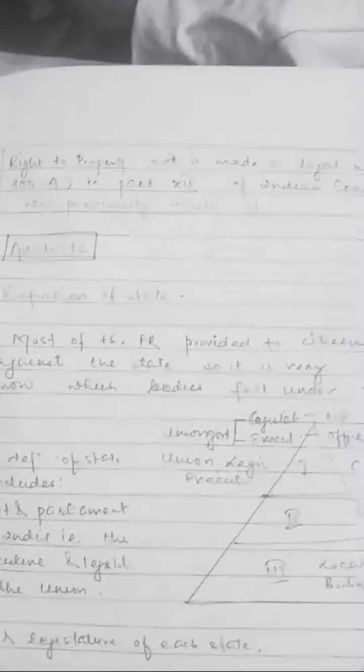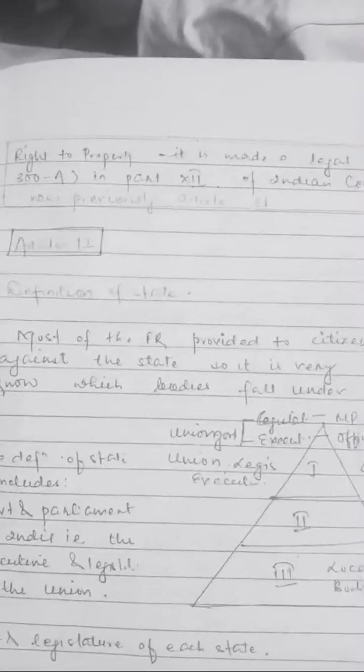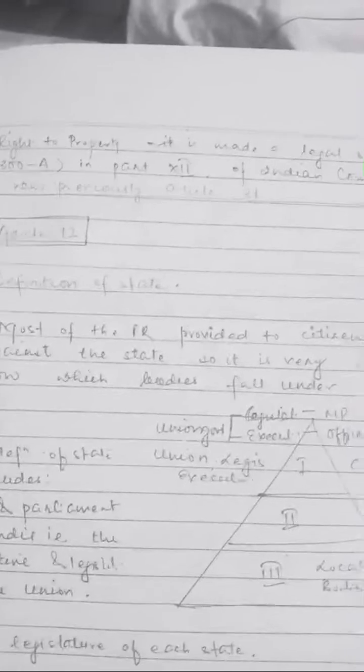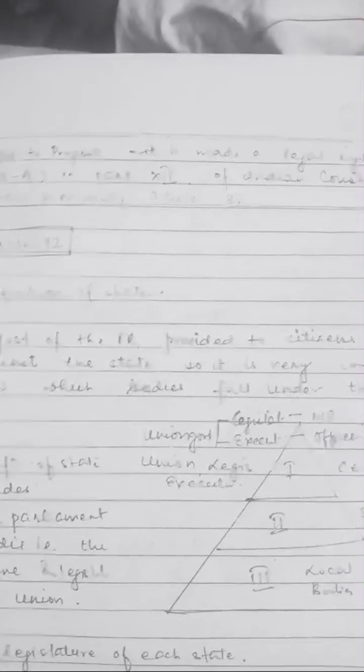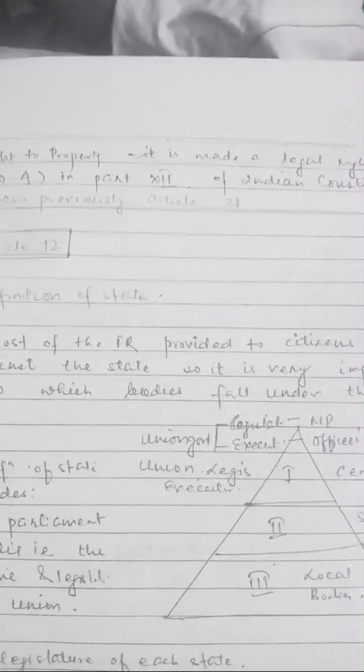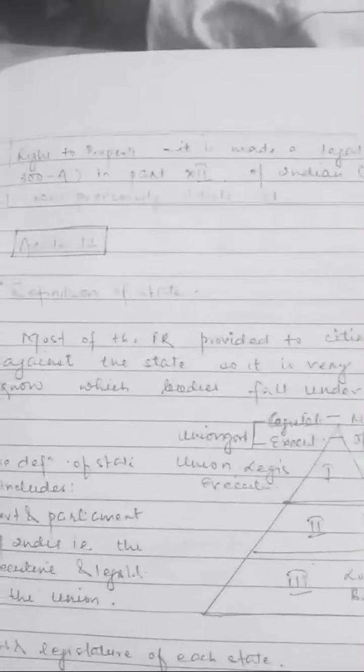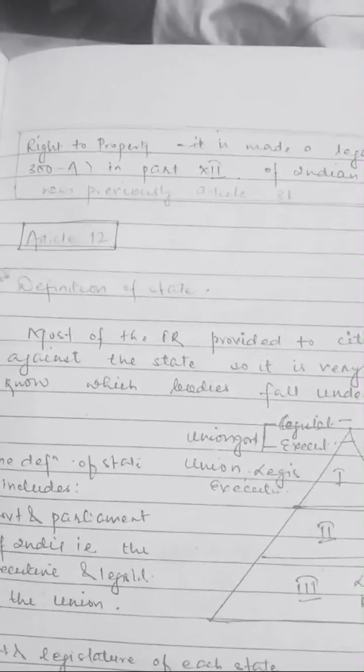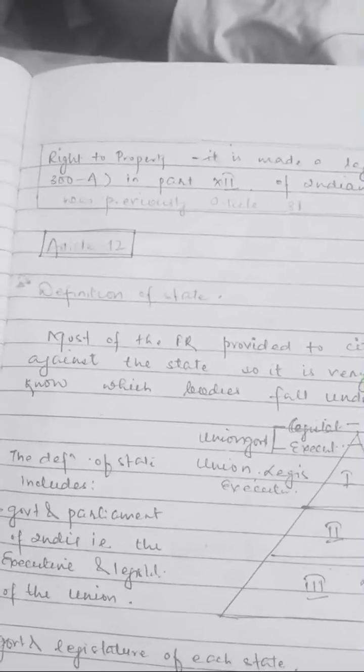Now what about this right to property? It was previously a fundamental right, but now it has been made a legal right under Article 300A. Article 31 has been removed, which was the right to property. Previously it was in Part 3, now it is in Part 12, in Article 300A, and it has become a legal right. So this was all about the basics of the fundamental rights of our country.